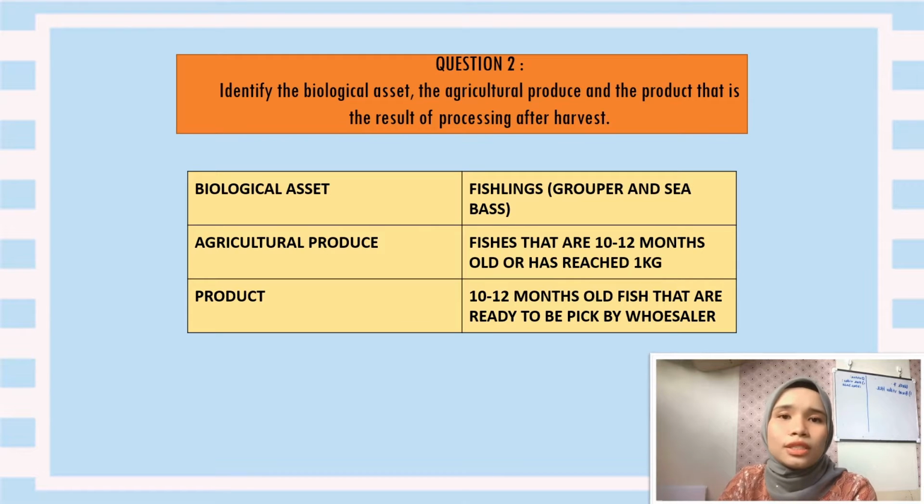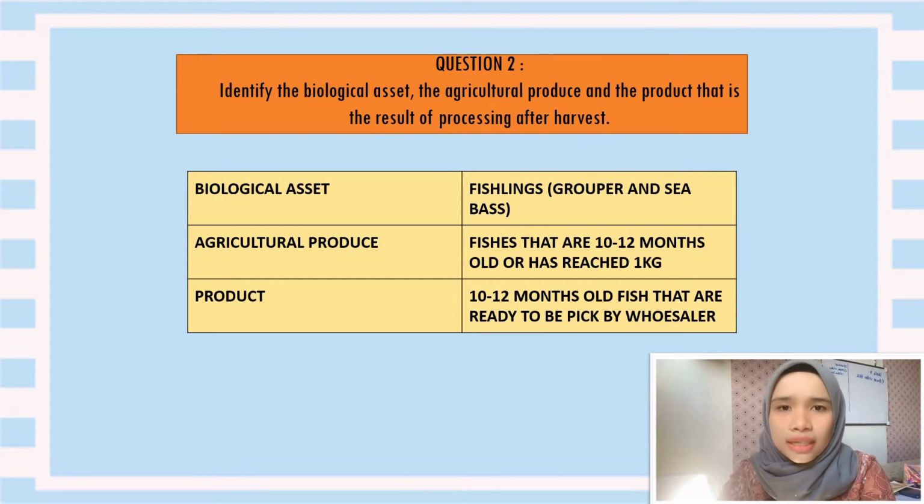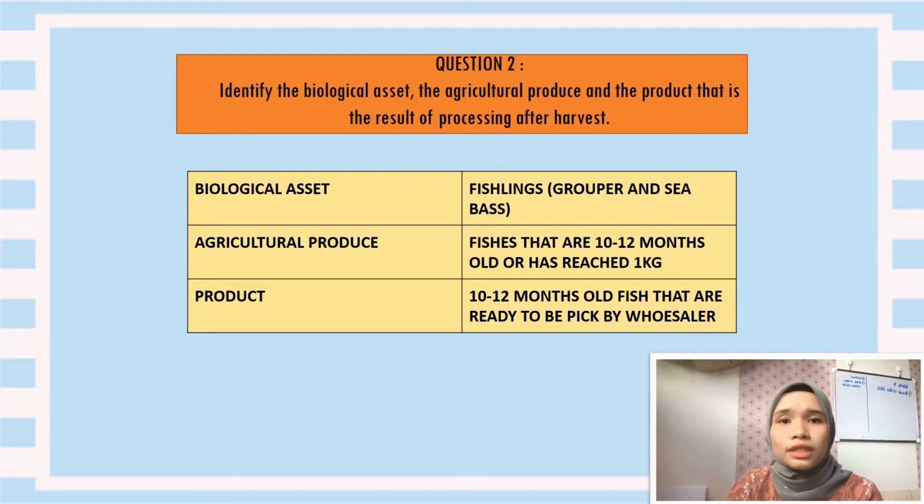Question 2 requires us to identify the biological asset, the agricultural produce, and also the product that is the result of processing after harvest. The biological asset of the entity is obviously the fishlings. Fishlings are young or small fish. From the video, we know that Encik Alias Mamat is cultivating grouper fish and also sea bass. So the biological assets of the entity are the fishlings of grouper fish and sea bass. Fishlings will go through phases of growing in the cage. They will also be grouped based on their age and size.